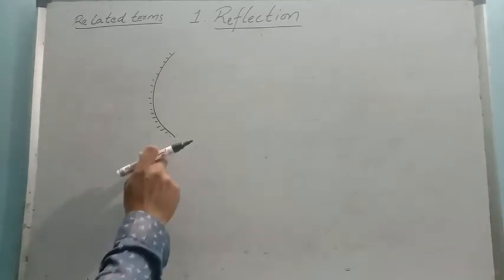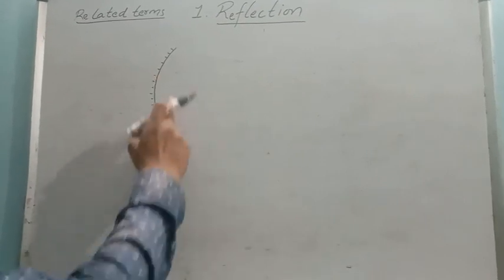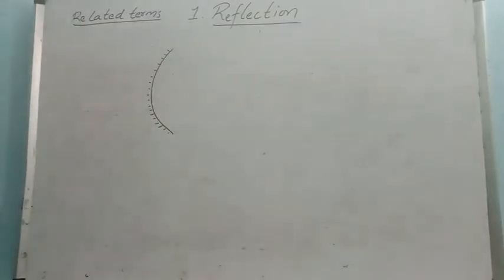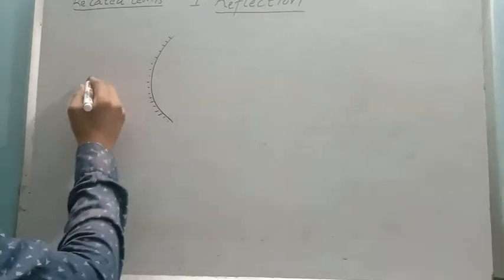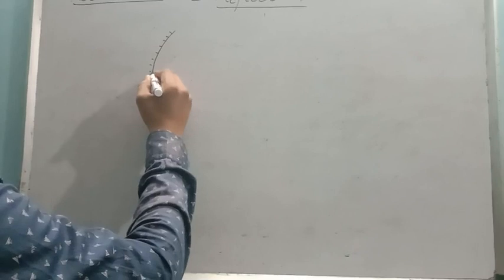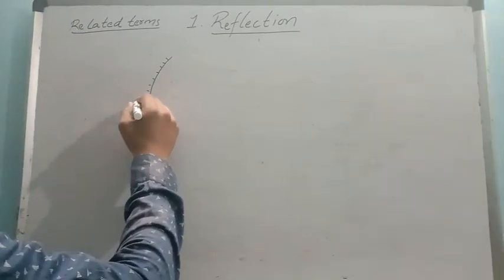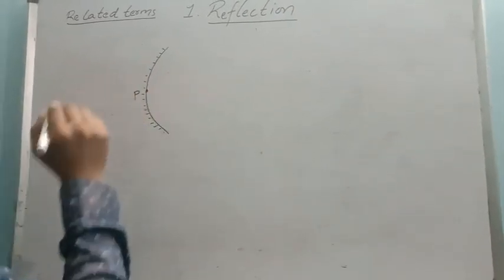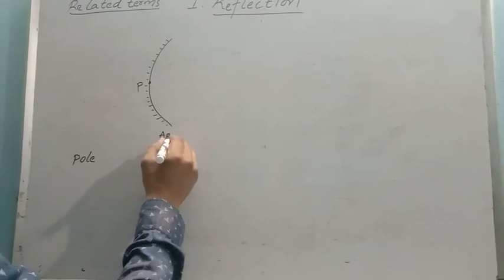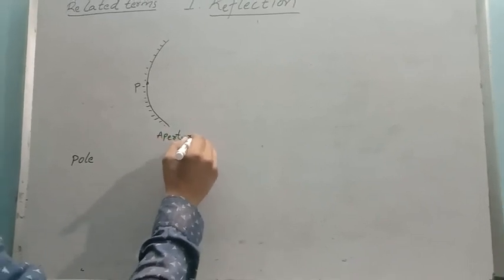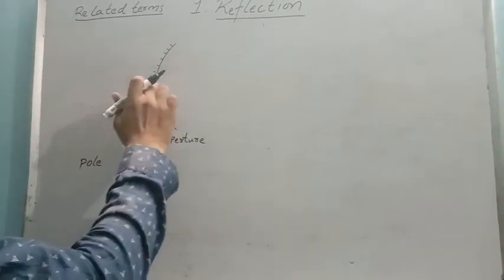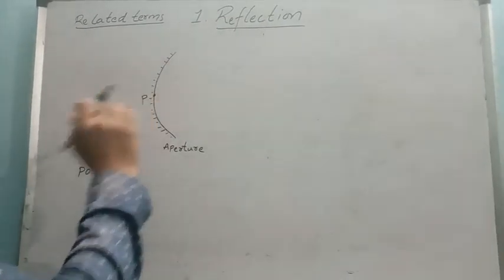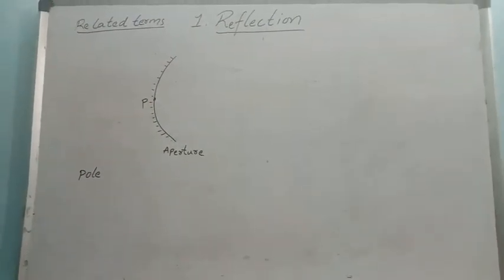I have taken the concave mirror. See this side? I have silvered it outside. Now it becomes a concave mirror. The central part of this mirror is called the pole. We call this piece the aperture, as already discussed. In this aperture, the exact midpoint is known as the pole.